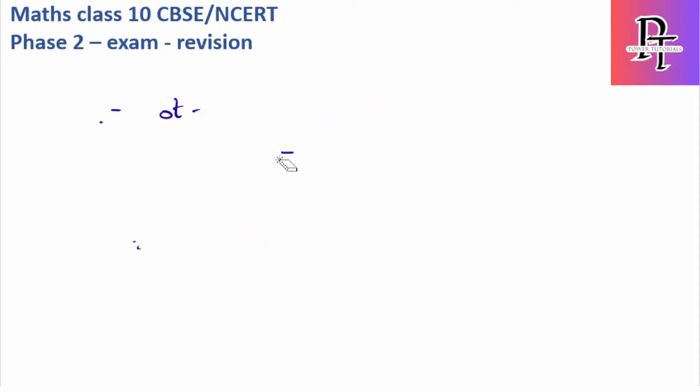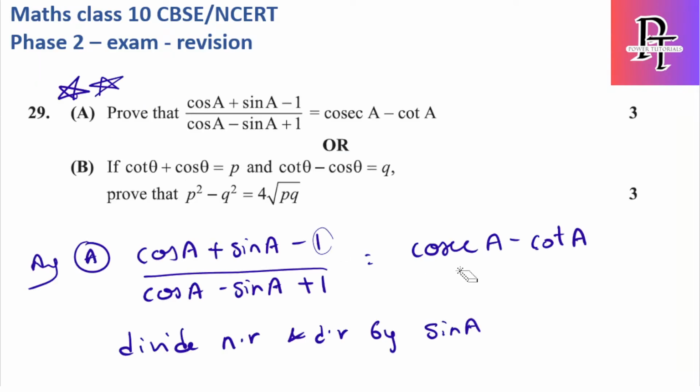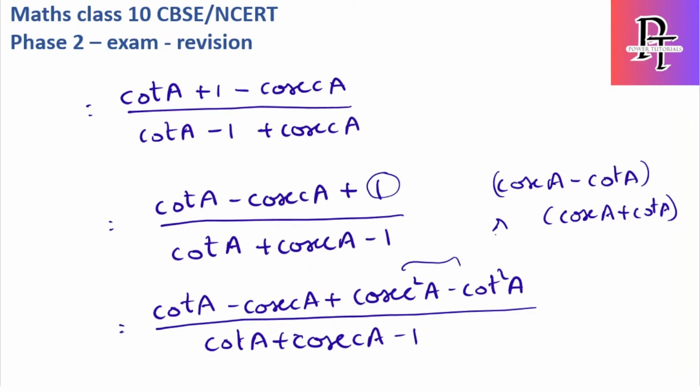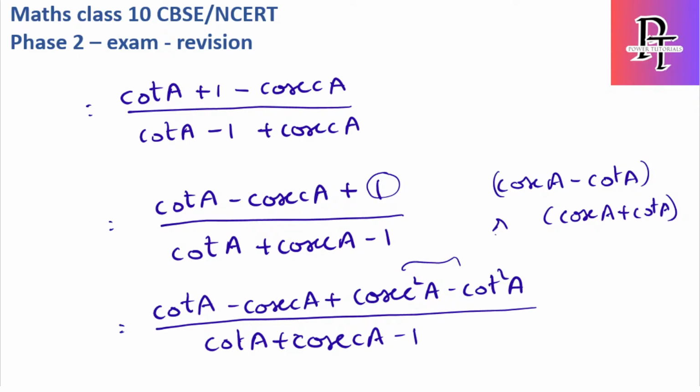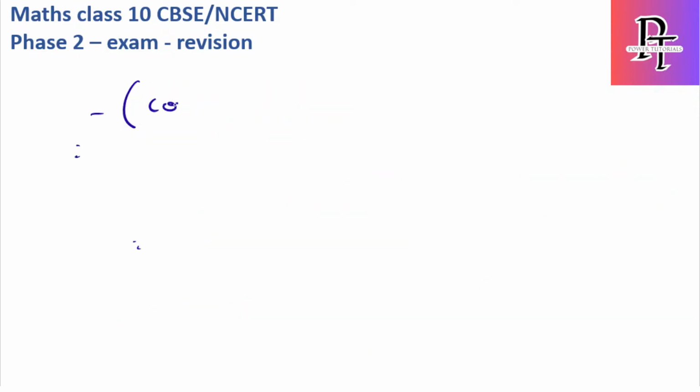So always make sure that what is mentioned in the right hand side is what you have to prepare. If you check the right hand side, it is cosecant A minus cot A, whereas here I have cot A minus cosecant A. So what I will do is take minus as common in the whole numerator. Now if I take minus as common, I will get cosecant A minus cot A, this into